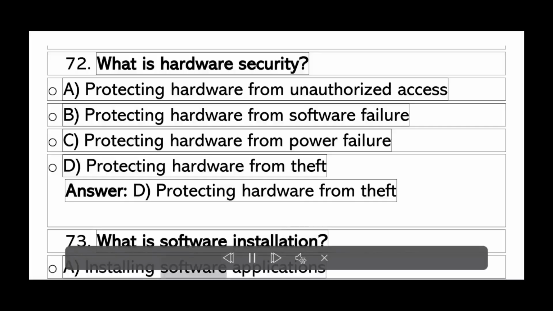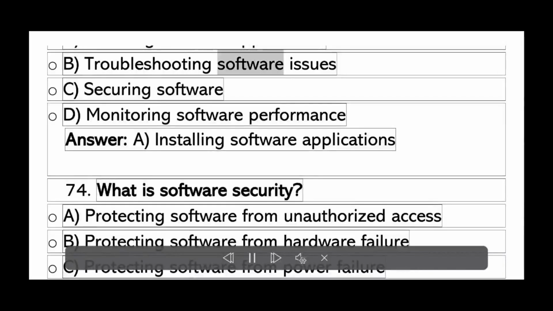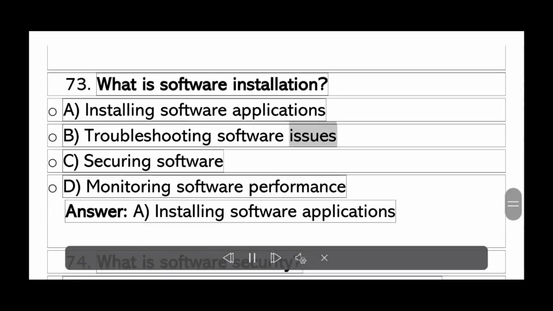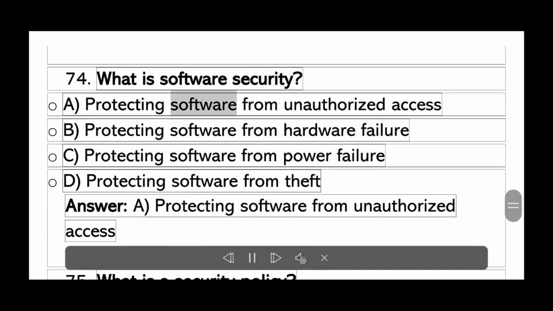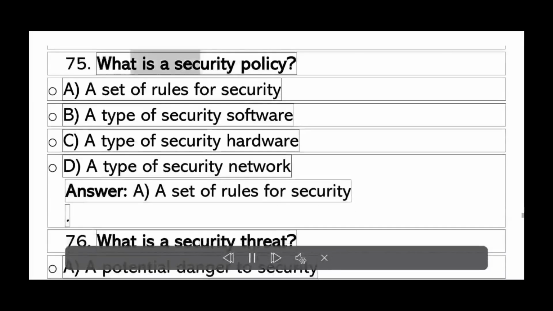What is software installation? A. Installing software applications. B. Troubleshooting software issues. C. Securing software. D. Monitoring software performance. Answer A. Installing software applications. What is software security? A. Protecting software from unauthorized access.